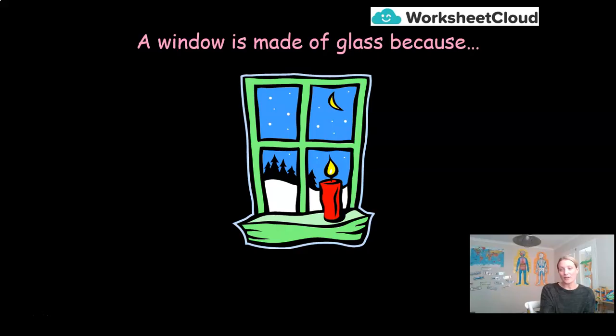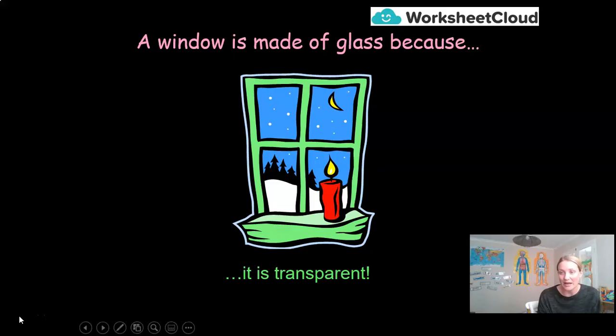Here's a window. A window is made of glass. Very simply, why do I want a window made of glass? Well, because it's transparent. The most important function of a window is to allow natural daylight into a room. I have a window right in front of me here, and it is allowing you to see me currently. I don't want to have to burn electricity all day long because I don't have a house with windows. Glass is also quite strong, especially the glass that they use to make windows from. I know that they're going to be long lasting, durable, and they are not going to break easily.